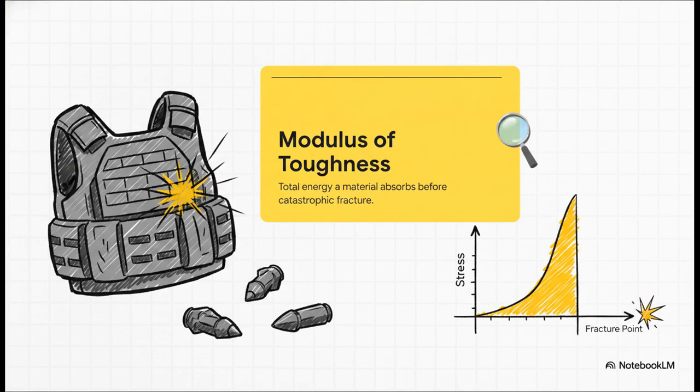The modulus of toughness is the entire area under the stress-strain curve, from the very start all the way to the fracture point. It represents the maximum total energy a material can absorb before catastrophic failure.